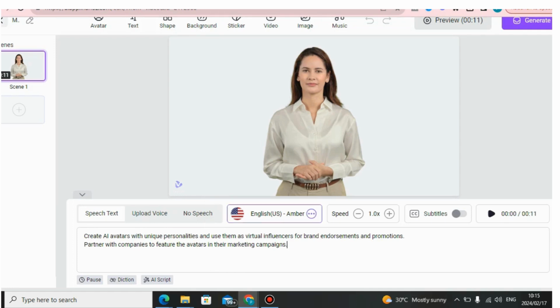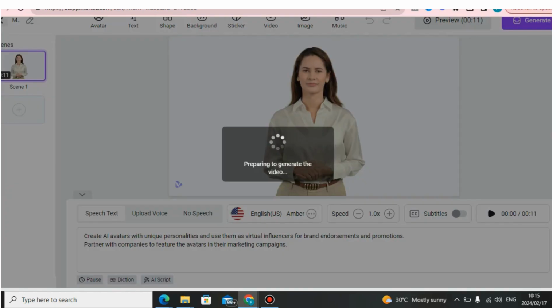You can also choose the AI voice. If you don't like this one, you can also choose another AI voice. You can also add some subtitles, and then after that, you can just click here to generate the video. You can also upload your own voice, guys. You can just click here to upload your own voice.